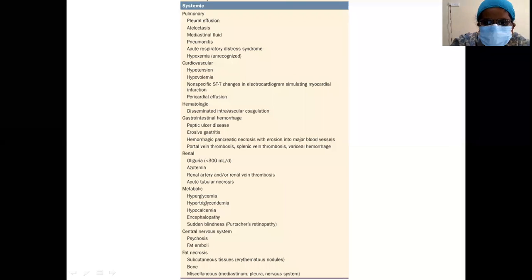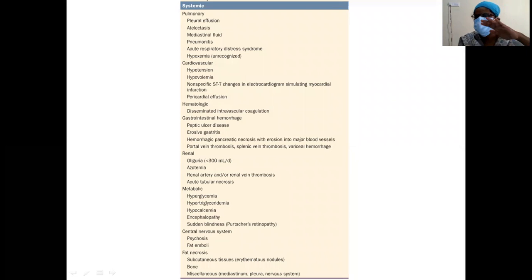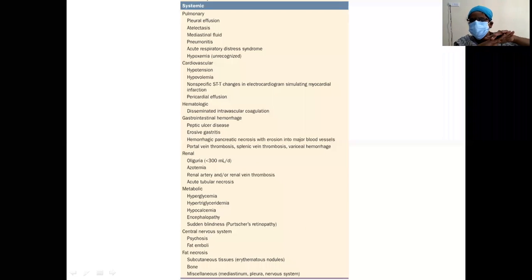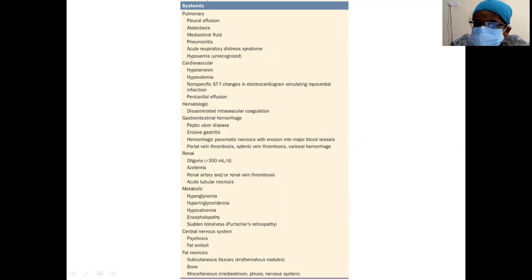Someone has asked me a question, why there is pleural effusion in acute pancreatitis. Here, there is left-sided pleural effusion. Why? Because the pancreas extends and irritates under your left diaphragm, towards the left side. That is mainly because of inflammation, and also there is a capillary membrane leak. So you'll mostly have left-sided pleural effusion.